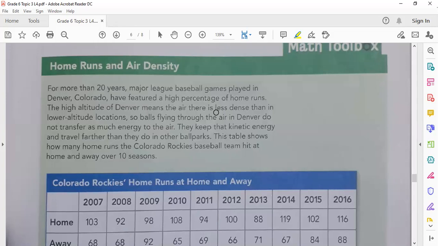I will stop a minute. I want to tell you something about areas that lie at high altitude. What is the meaning of a high altitude? What is the meaning of a lower altitude? For example, Irbid is about 650 meters above sea level. Exactly, this is the altitude.